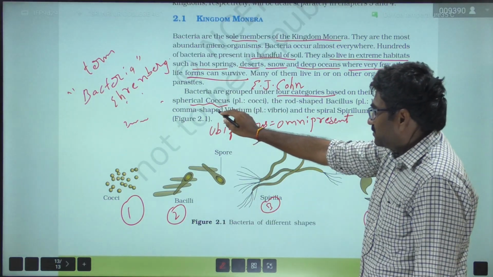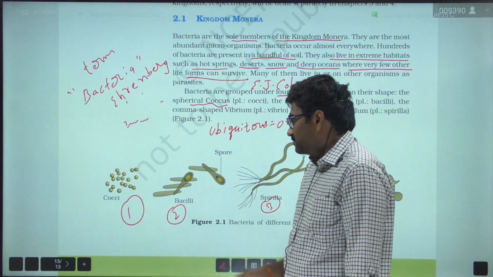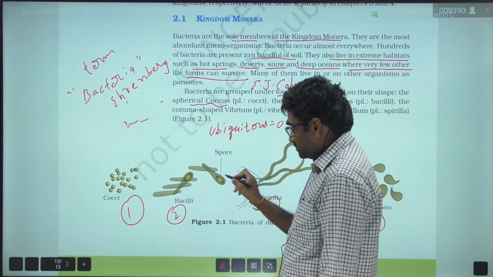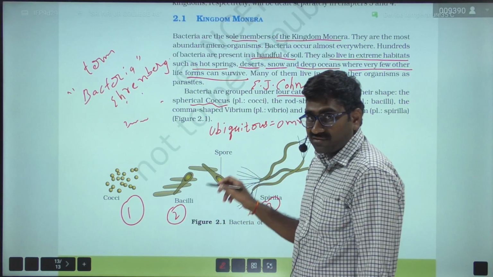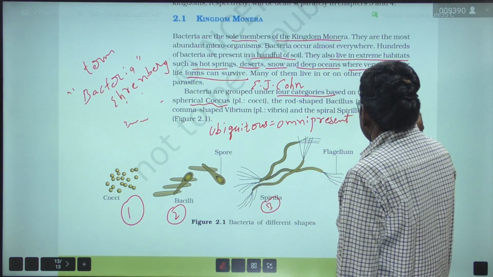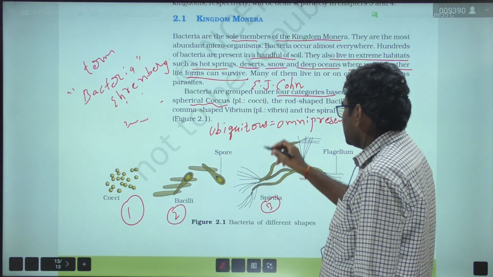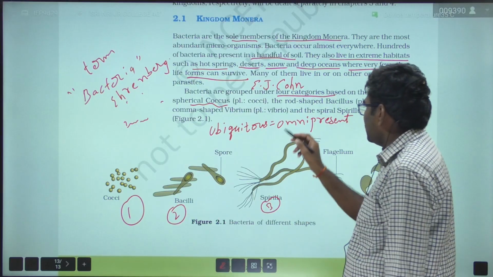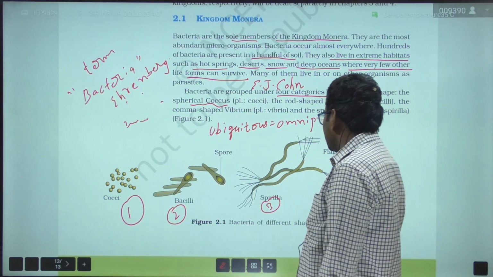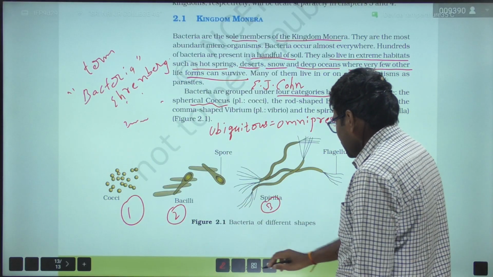So the spherical coccus, cocci, which is round in shape, bacilli rod shape, and we will find some spores present on the surface of the bacilli. And here the comma shape vibrium, that is vibrio bacteria, and the spiral spirillum. And these are the flagellum, right?